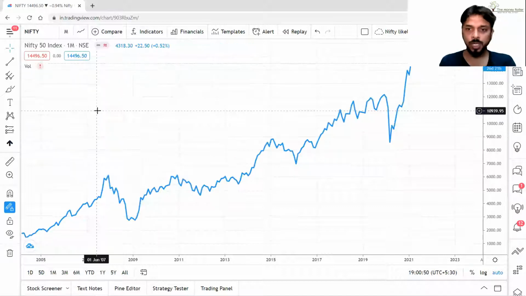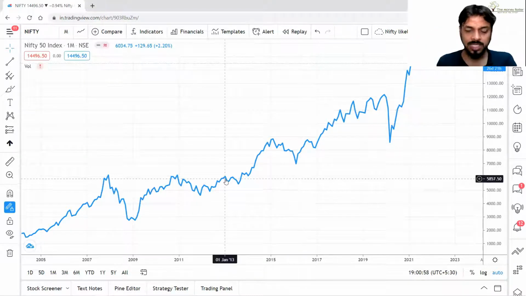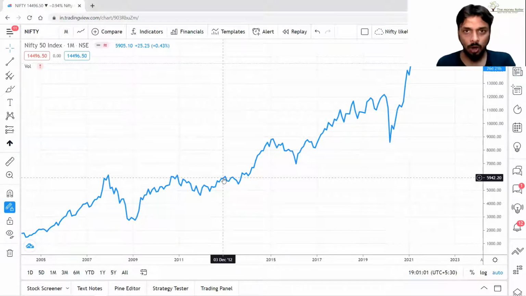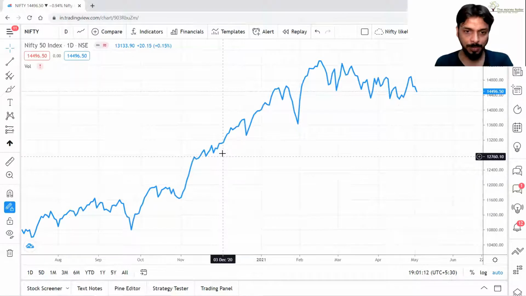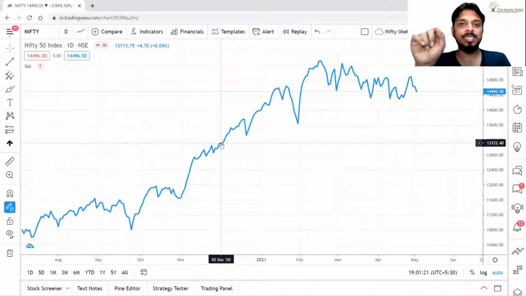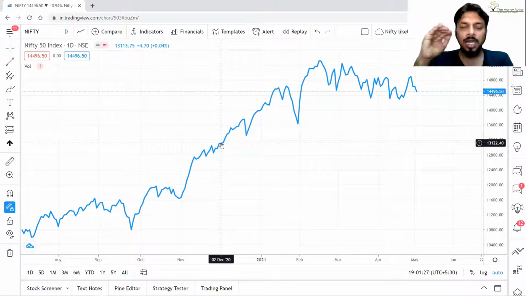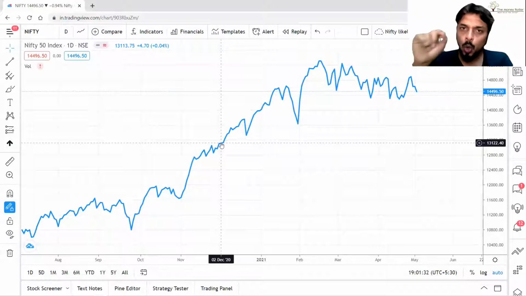Now, let's go to the line chart. Simple, correct? It is like a line. This line is formed of every close, every time period close. That means if we put a daily line chart, each and every day will be associated with a closing price. The 2nd of December 2020 will have the closing price of 2nd of December 2020, and that's it. The line chart doesn't give us any other information. It gives us the closing price.